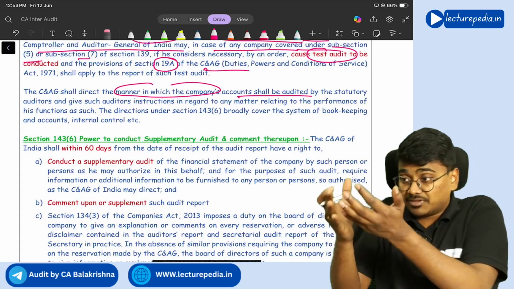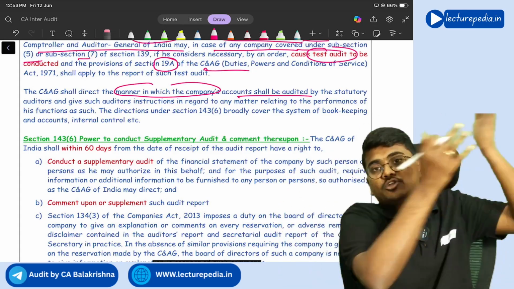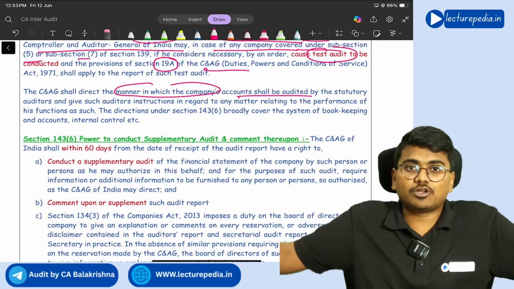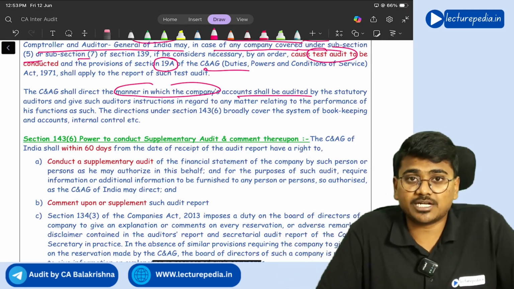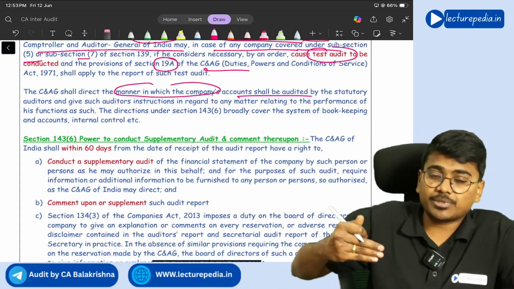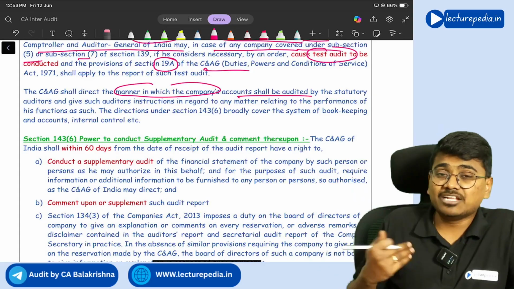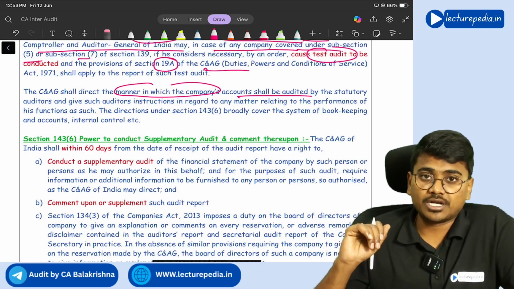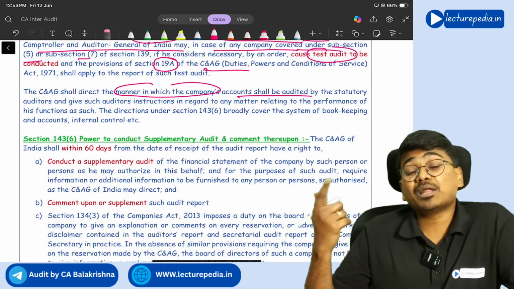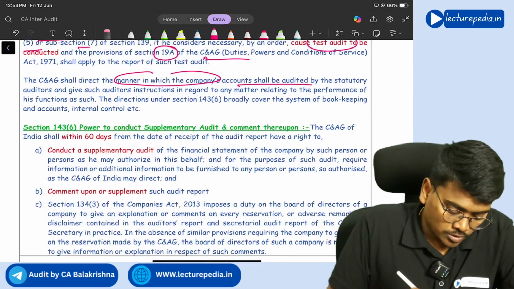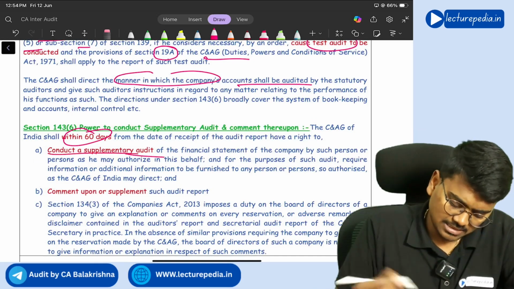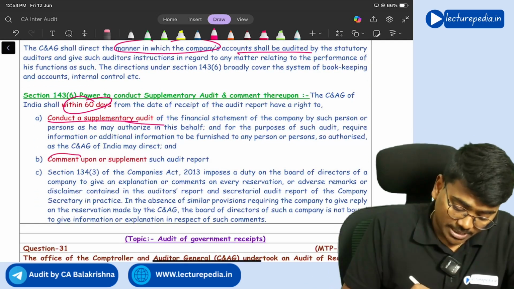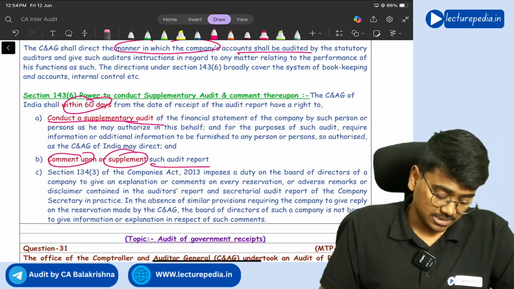So it will ask for a supplementary audit of this particular company. Randomly, it will not select some companies for supplementary audit. It will go through the complete audit report, and if it feels that this audit has not been done properly by the main auditor, then it will again order for supplementary audit. Getting it? So within 60 days, C&AG can conduct a supplementary audit. It can also comment upon or supplement such audit report.